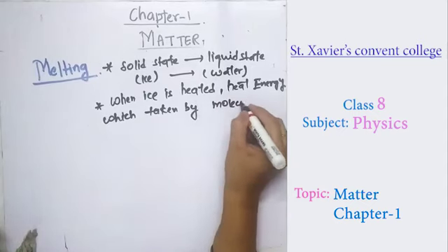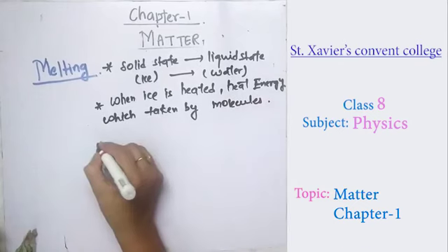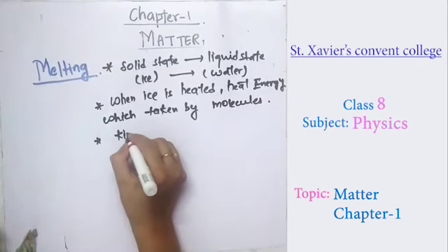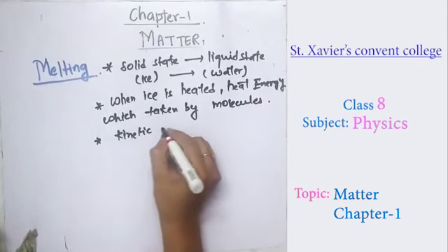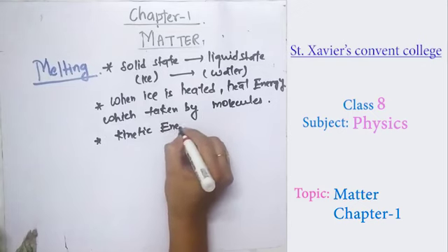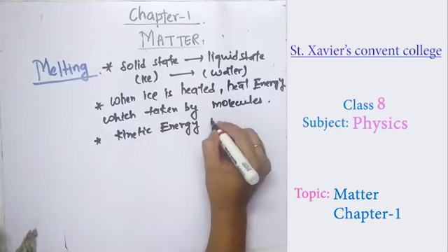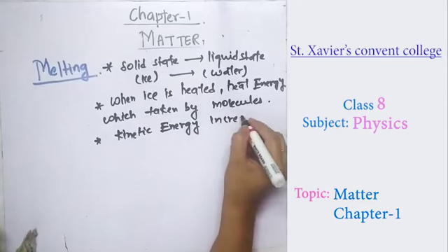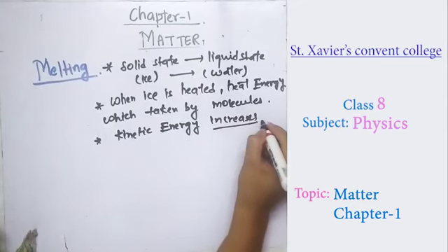These molecules take up this energy and change it into kinetic energy. So kinetic energy increases.